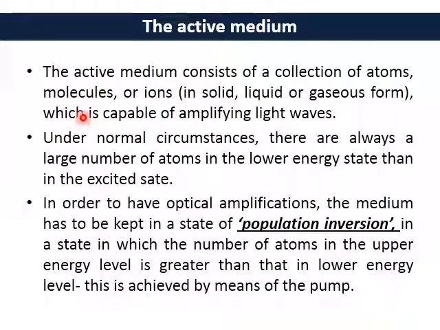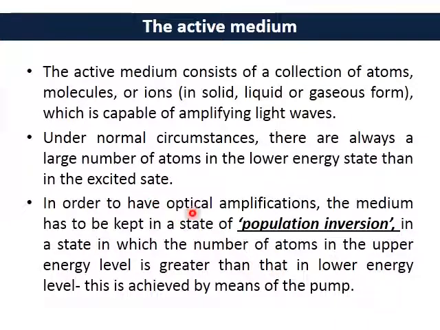Now coming to the first component, that is the active medium. The active medium consists of a collection of atoms, molecules or ions which may be in solid, liquid or gaseous form, and this is capable of amplifying light waves. The atoms that we were talking about in the lower and higher state are basically part of my active medium. Under normal circumstances, there are always a larger number of atoms in the lower energy state than in the excited state. Obviously you have more atoms in the lower energy state in normal circumstances.